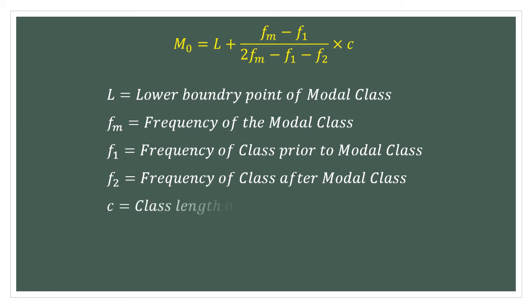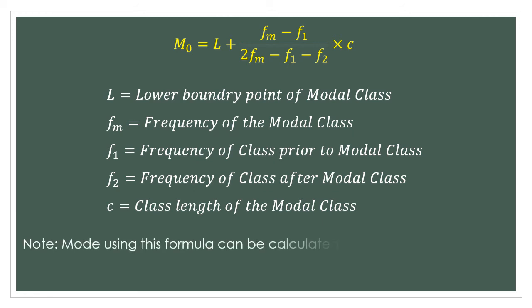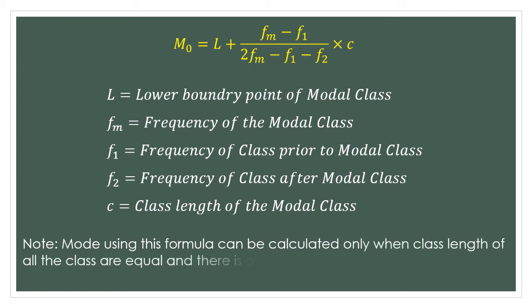And the C here means the class length of the modal class. But you need to remember two things here. First, the mode using this formula can be calculated only when class lengths of all the classes are equal, and second, when there is only one class with the maximum frequency.